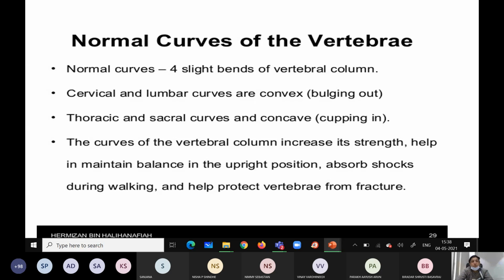They help protect the vertebrae from fracture. Because of these curves, during walking, due to the movement of the vertebral column, it prevents fracture of the vertebrae. This is the main important function.